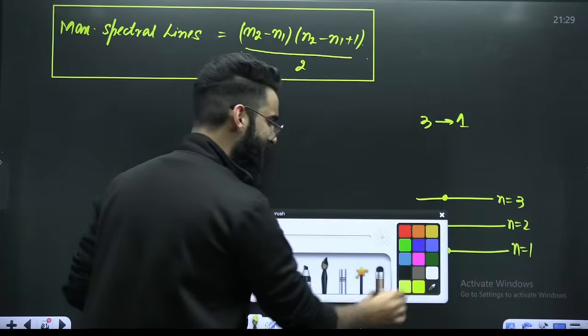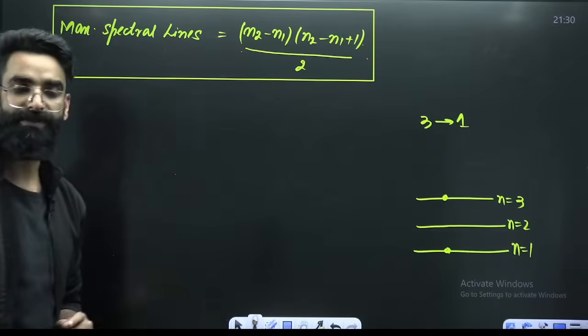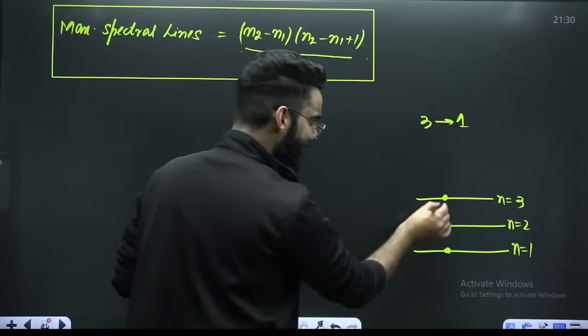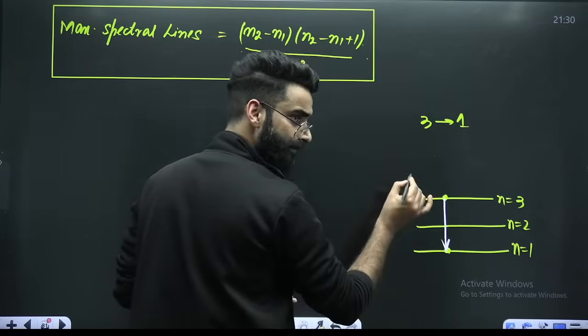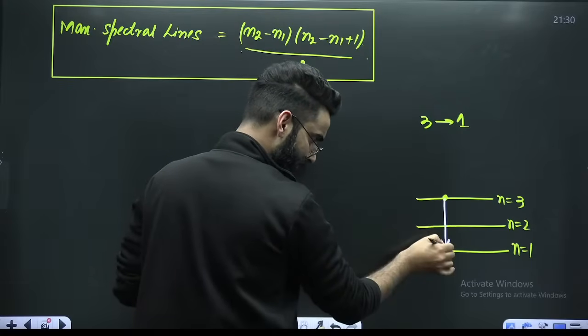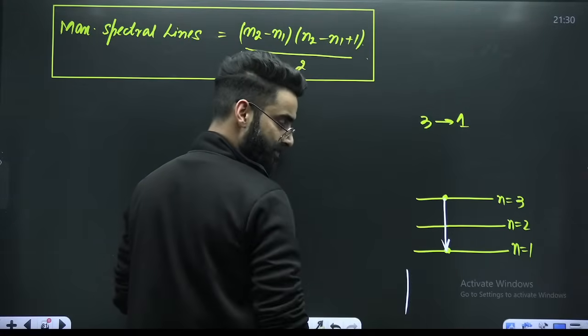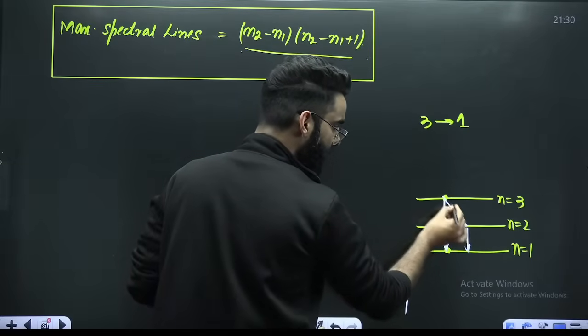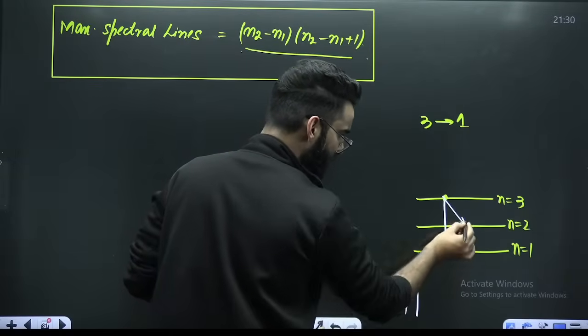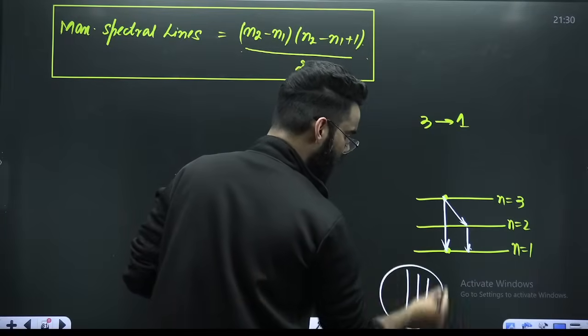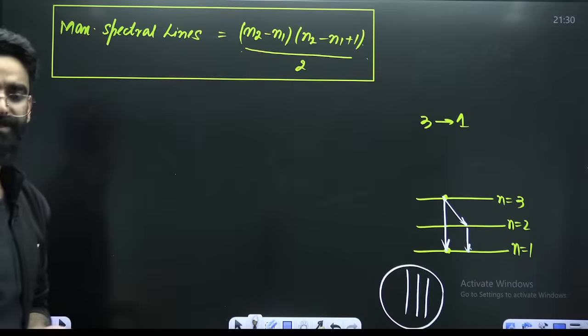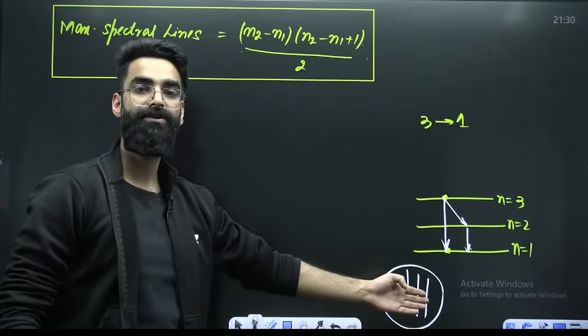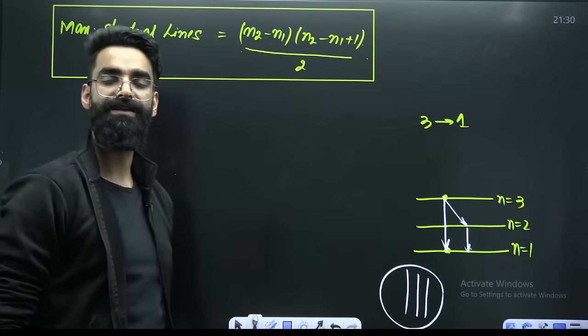Now, how many possibilities are there for the electron to go from 3 to 1? Either the electron will go directly from 3 to 1, and it will emit one radiation. Or the electron can go first to 2, then from 2 to 1. When it goes from 3 to 2, radiation. When it goes from 2 to 1, radiation. So in total, 3 radiations, 3 spectral lines we get.